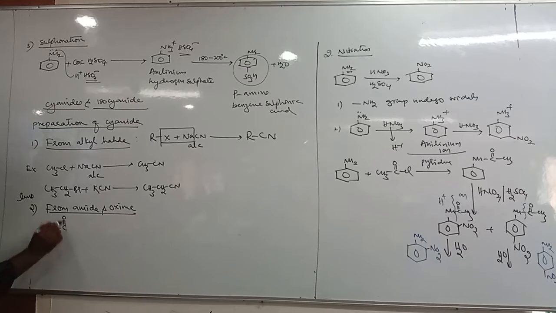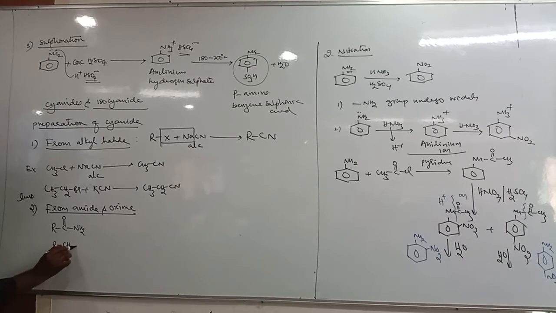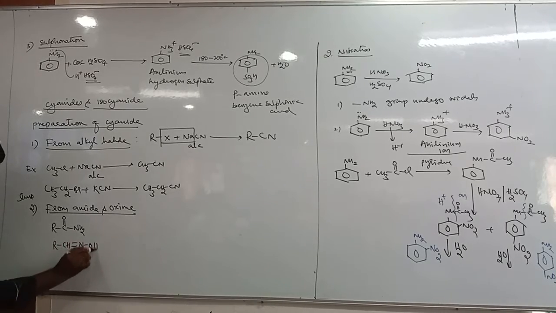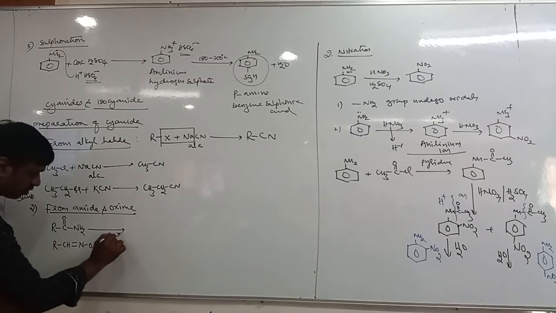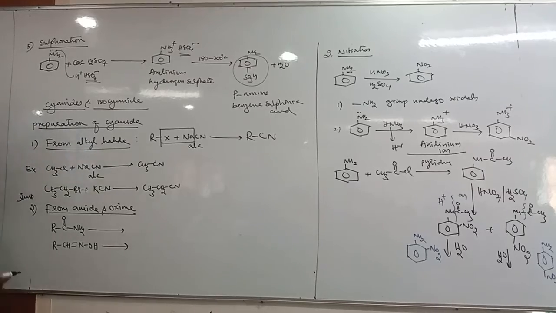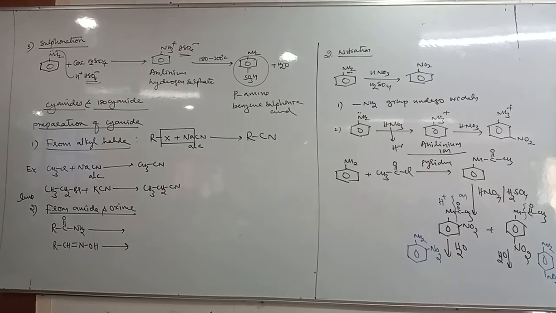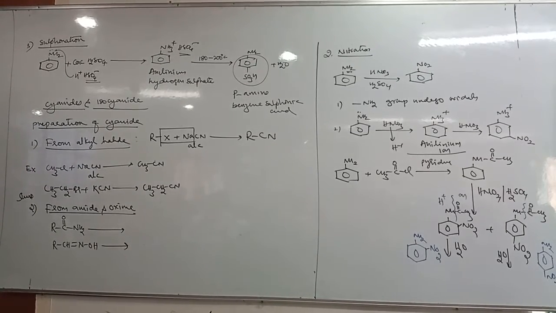RC double bond O NH2. And what is oxime? RCH double bond NOH. How do you get oxime? Aldehydes and ketones react with hydroxylamine, NH2OH.